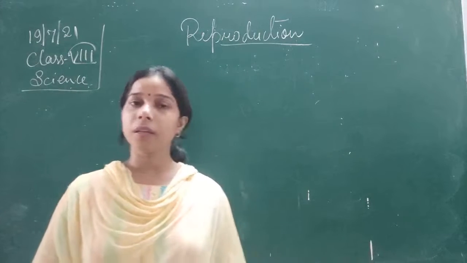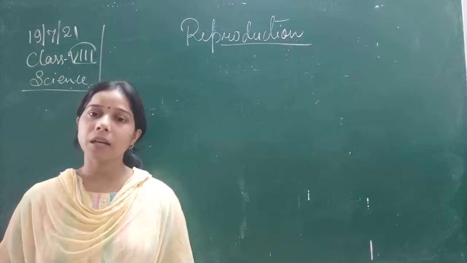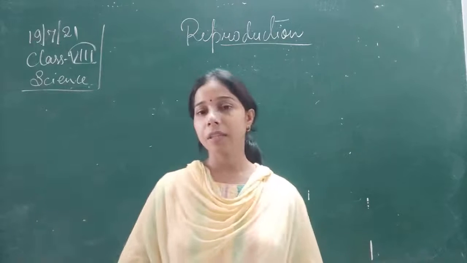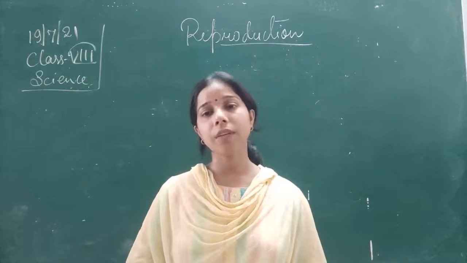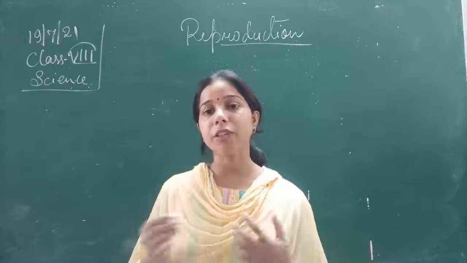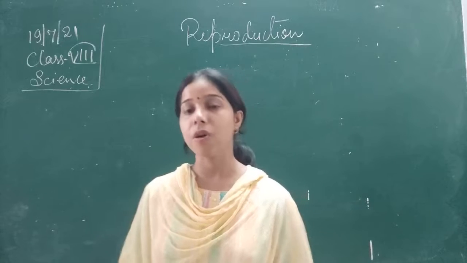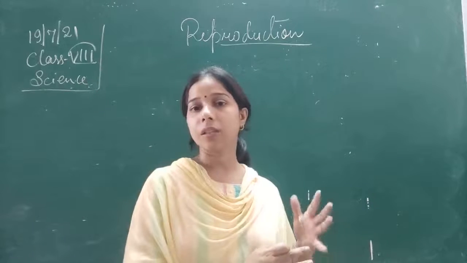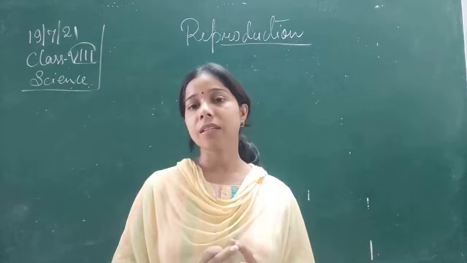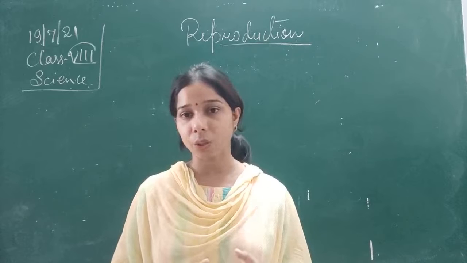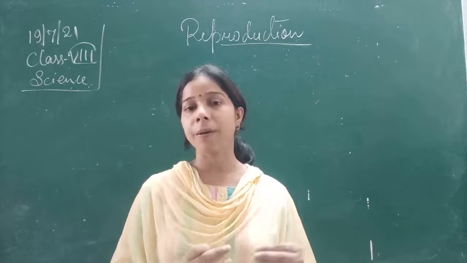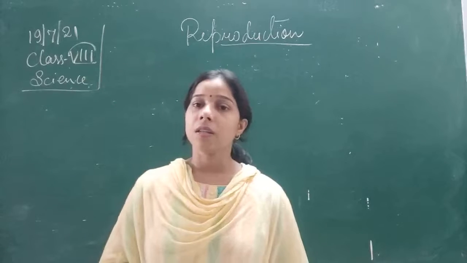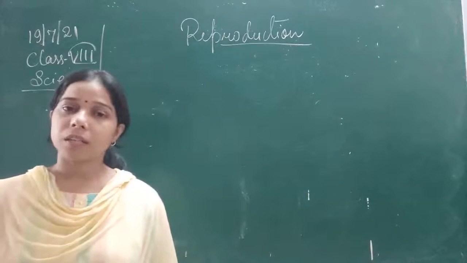Here students, one more thing I should add: they are genetically identical to each other. It means in binary fission, or even in budding, the bud which is formed, the outgrowth which came, has the same kind of characters as the other organism. That is why we can say that they are genetically identical. They are just like their parents. Now, this is all about asexual reproduction.